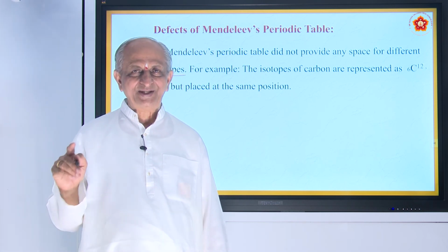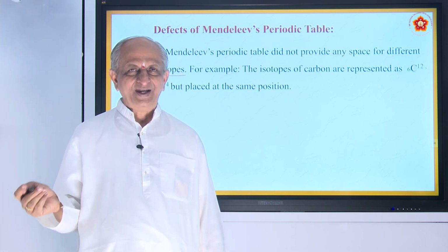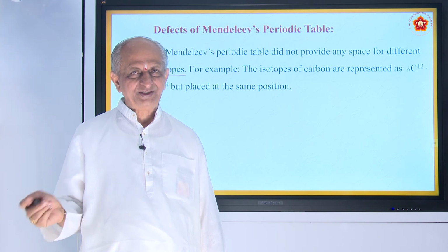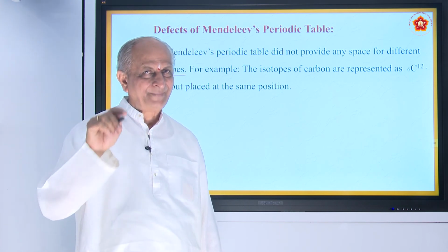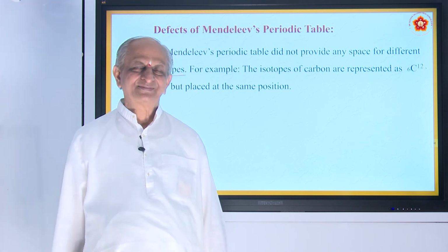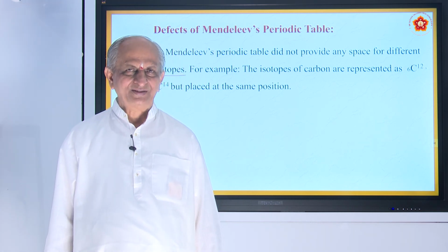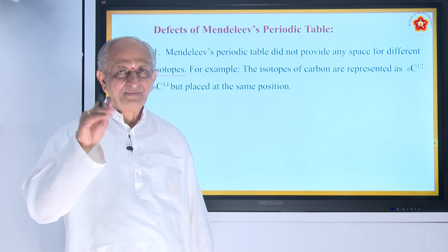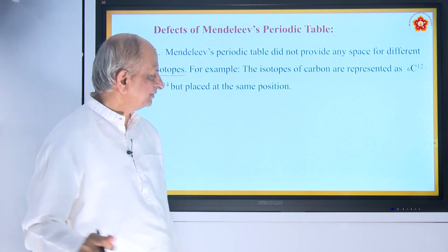Four boys are sitting on a bench. If Rama is sitting there, Krishna cannot come and sit in the same place. He has to go to a second place.